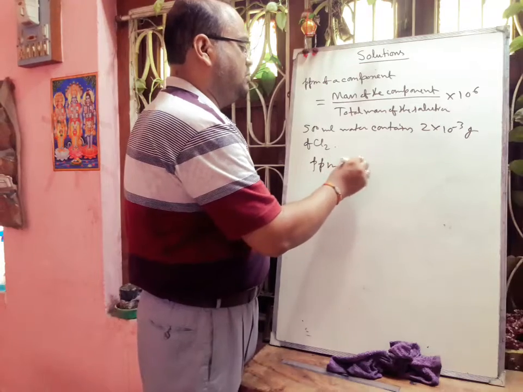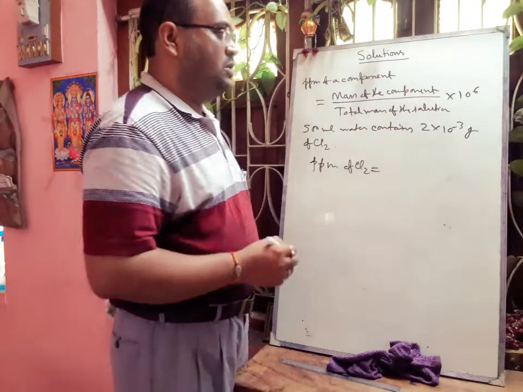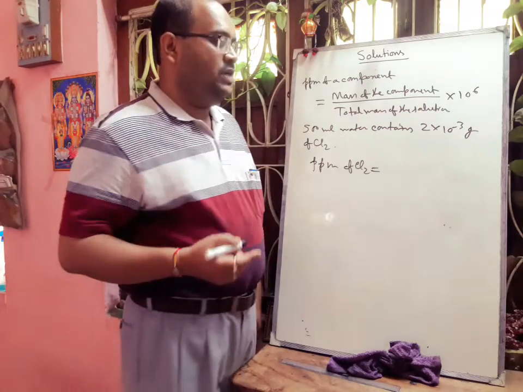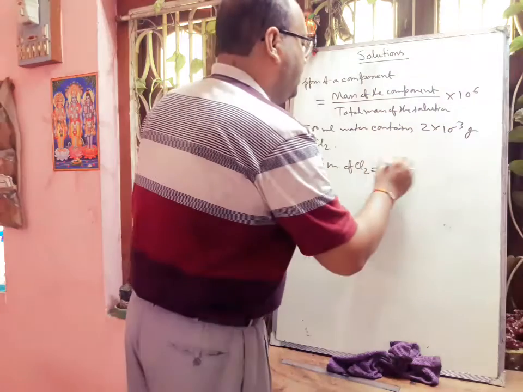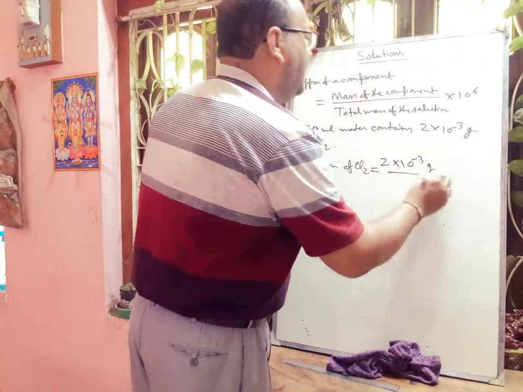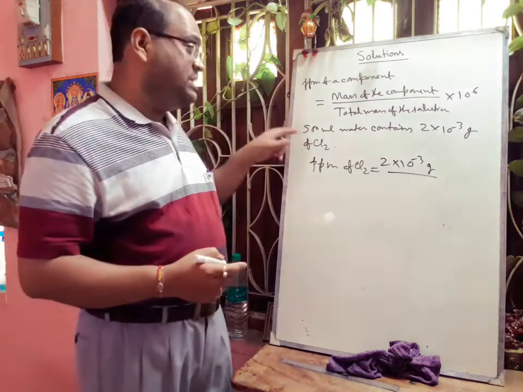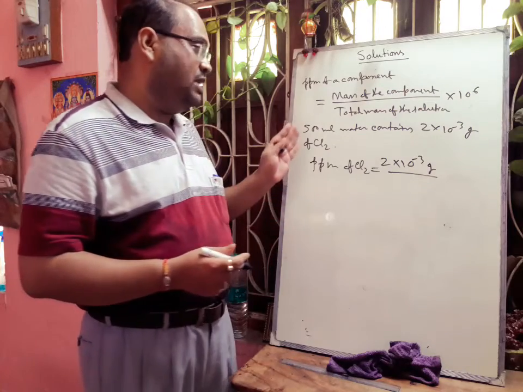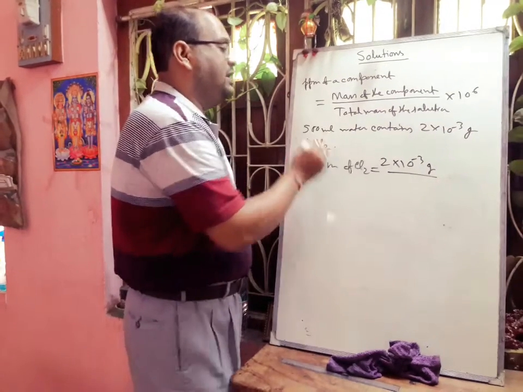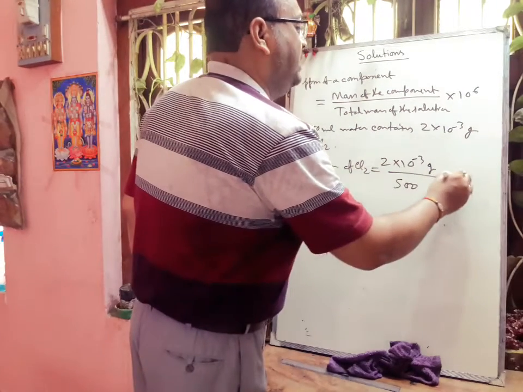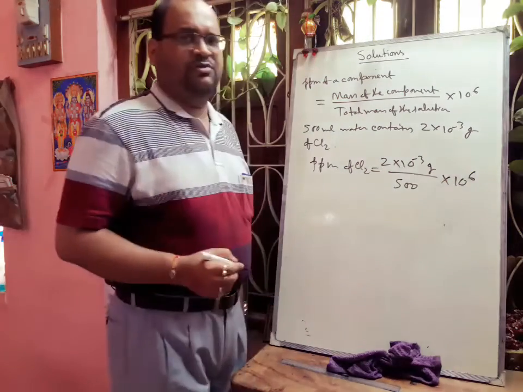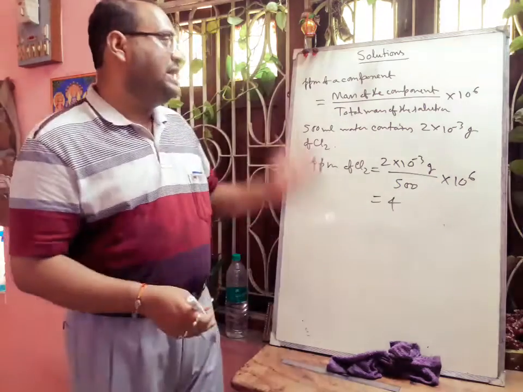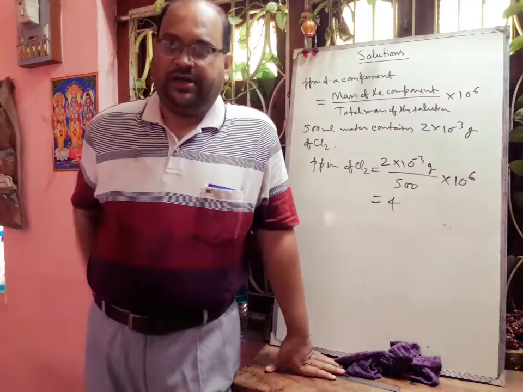So the mass of the component is given, 2 into 10 to the power minus 3 gram, and the volume is 500 ml. If we take the density of water as 1 gram per cc or 1 gram per ml, then it will be 500 gram. So divided by 500, into 10 to the power 6. If we calculate, we will get the value 4. So in this way we can easily calculate the parts per million of a component.